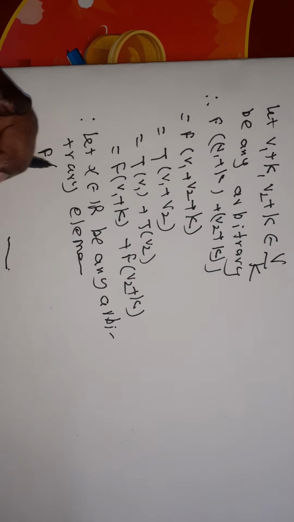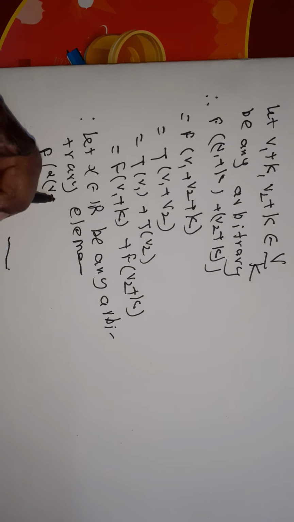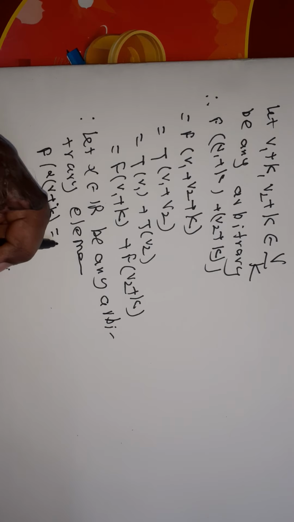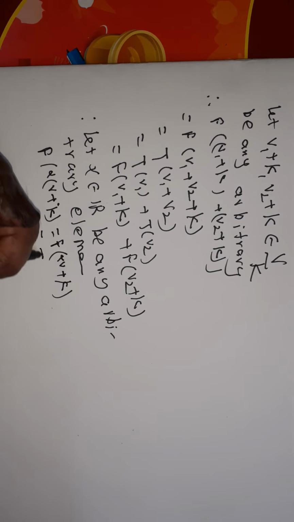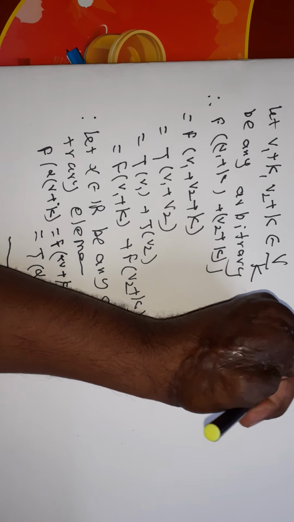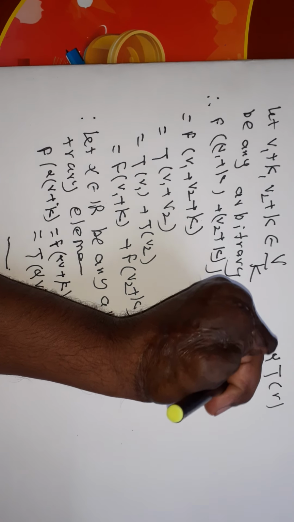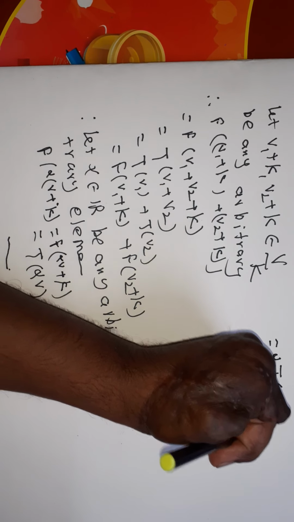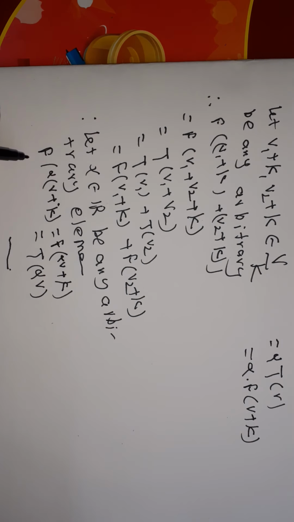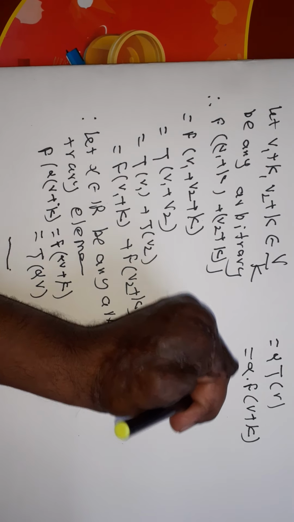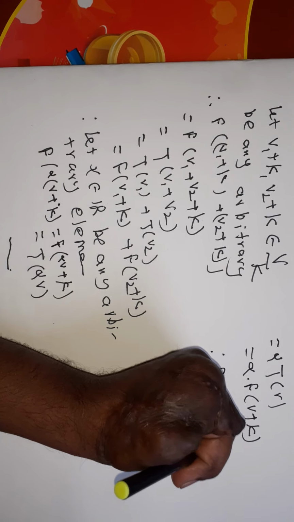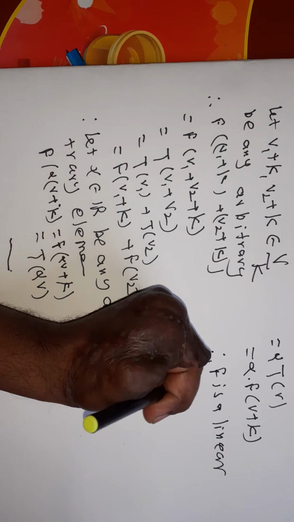F of alpha V plus K is equal to T of alpha V. Since T is a linear transformation, it is equal to alpha T of V, but T of V is equal to F of V plus K. Therefore F of alpha V plus K is equal to alpha F of V plus K. Therefore F is a linear transformation.